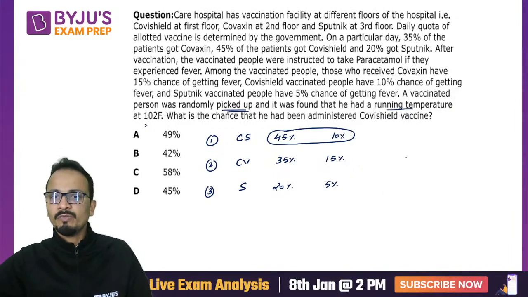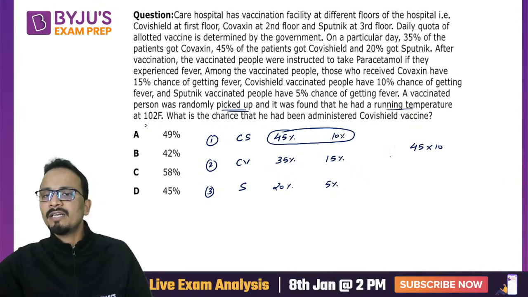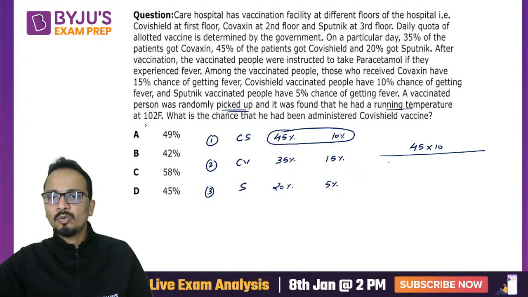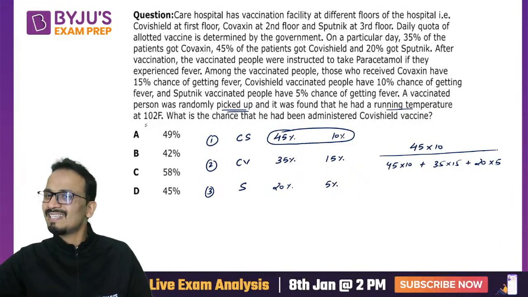So the net probability will be Covishield, 45 into 10, divided by the total, which is 45 into 10 plus 35 into 15 plus 20 into 5. Simple.